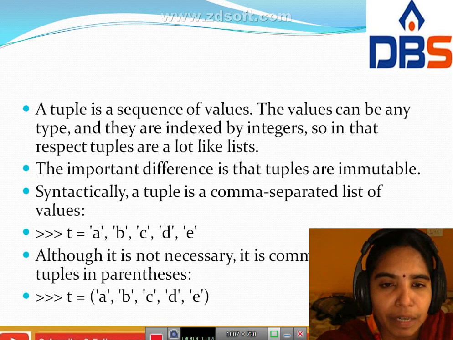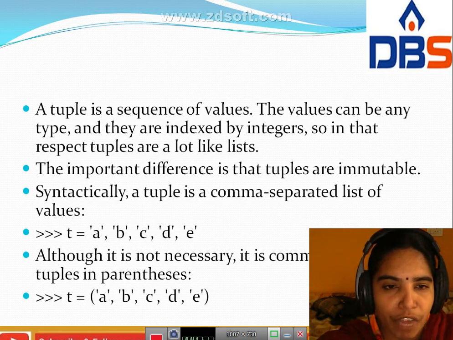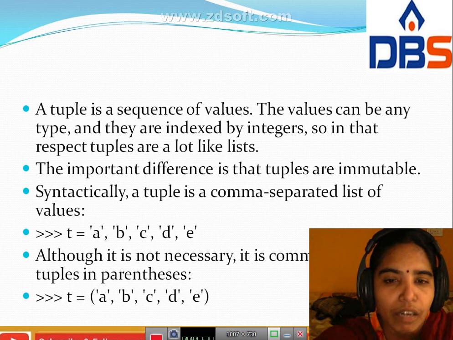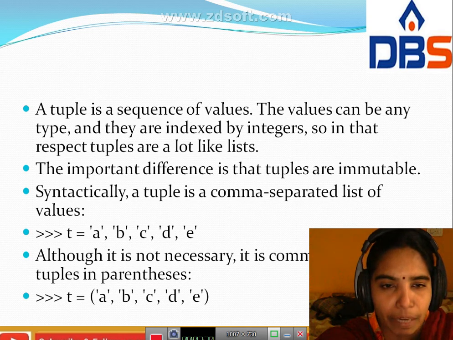A tuple is a comma separated list of values. This is the syntax: t equal to a comma b comma c comma d comma e. Here t means tuple. It is common to enclose it in parentheses: t equal to (a, b, c, d, e).